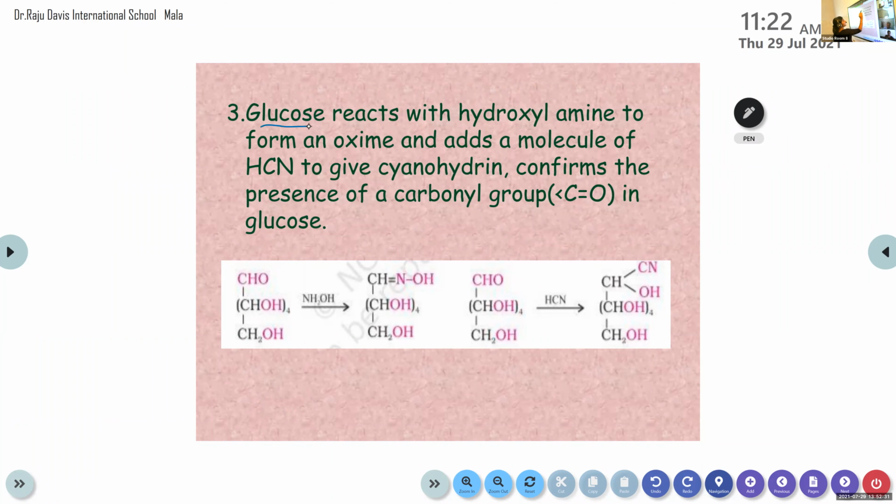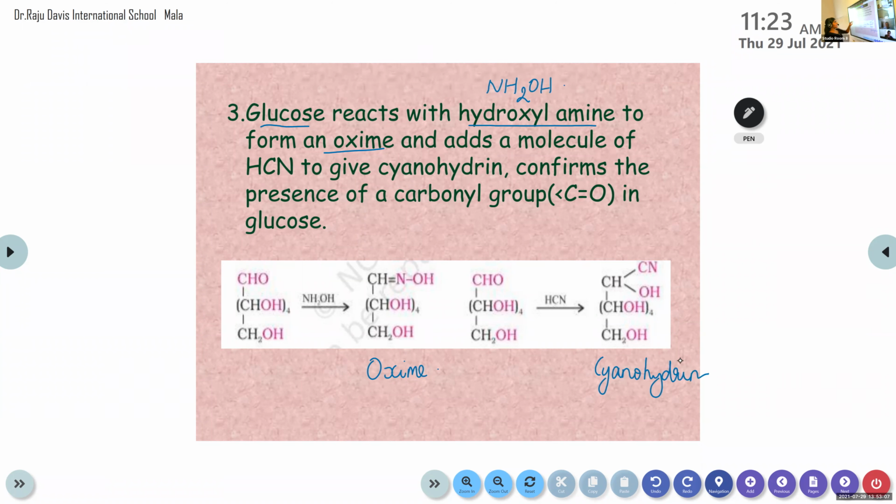Glucose reacts with hydroxylamine. Its chemical formula is NH2OH. Glucose reacts with hydroxylamine to form an oxime. And adds a molecule of HCN, hydrogen cyanide. When glucose reacts with hydrogen cyanide, a product is obtained known as cyanohydrin.